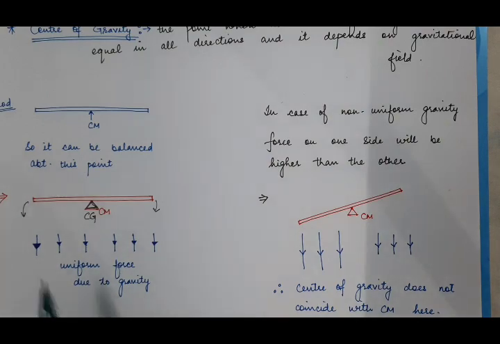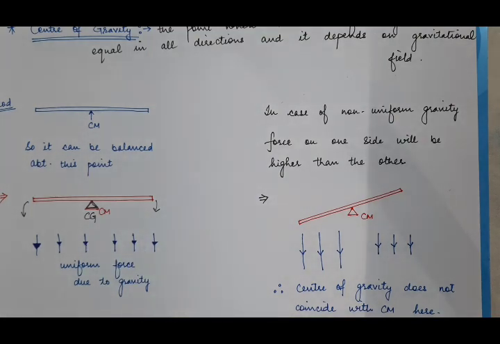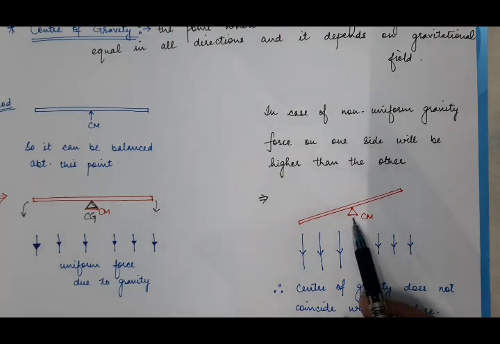what will happen? On one side there will be more gravitational field, and on the other side there will be less gravitational field. So the side on which the gravitational field is greater, the rod will be tilted downward to that side. But the center of mass will remain the same.